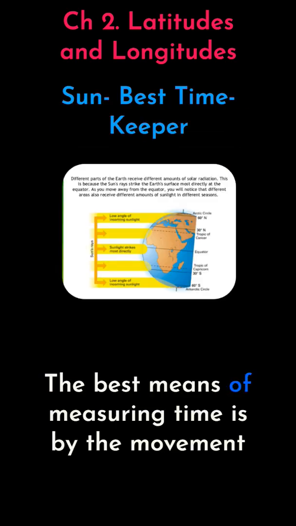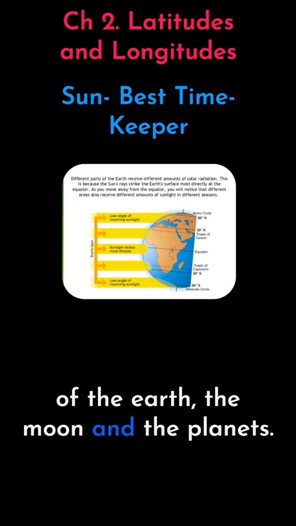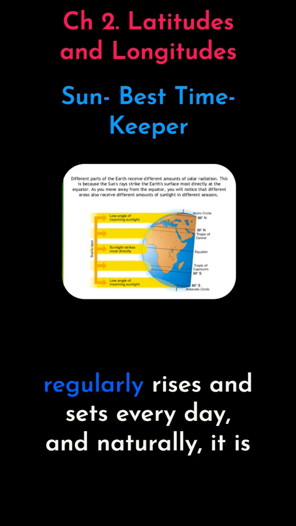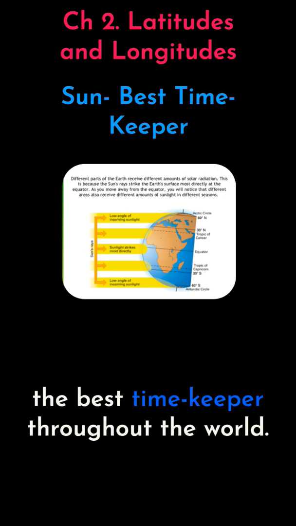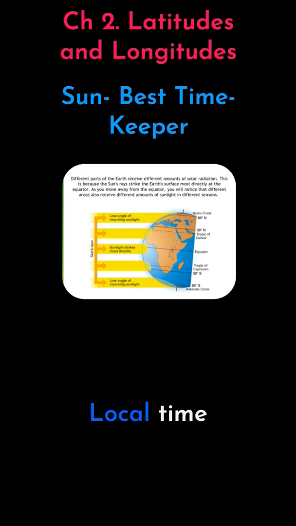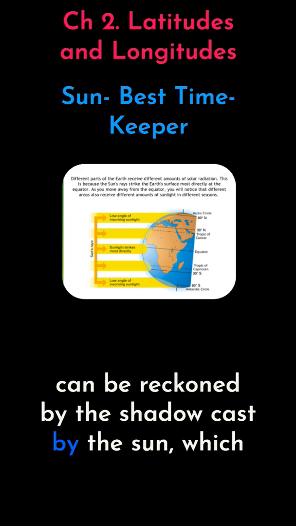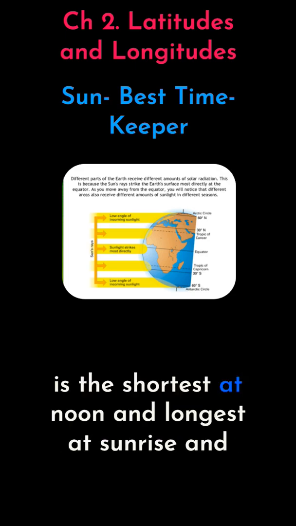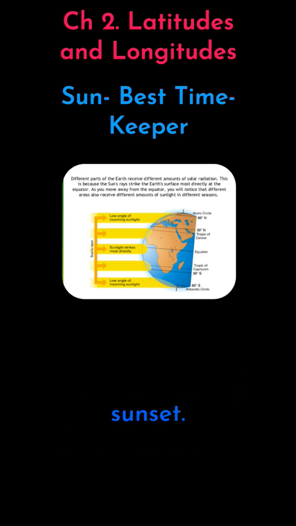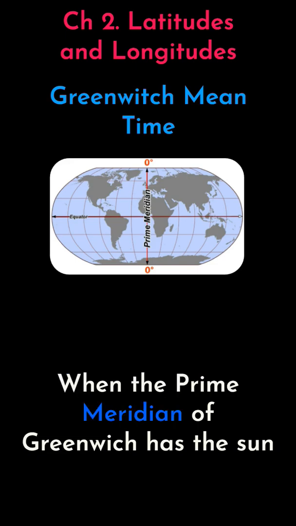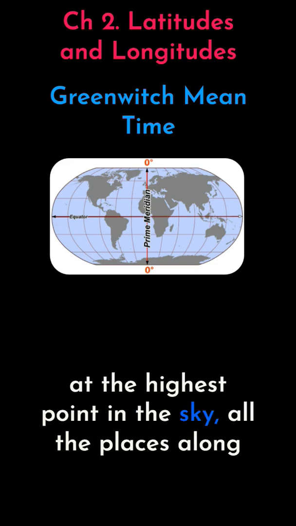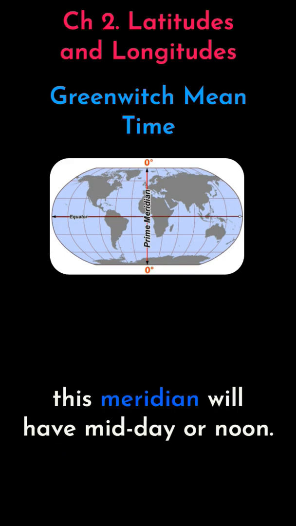The best means of measuring time is by the movement of the earth, the moon, and the planets. The sun regularly rises and sets every day, and naturally it is the best timekeeper throughout the world. Local time can be reckoned by the shadow cast by the sun, which is the shortest at noon and longest at sunrise and sunset. When the prime meridian of Greenwich has the sun at the highest point in the sky, all the places along the meridian will have midday or noon.